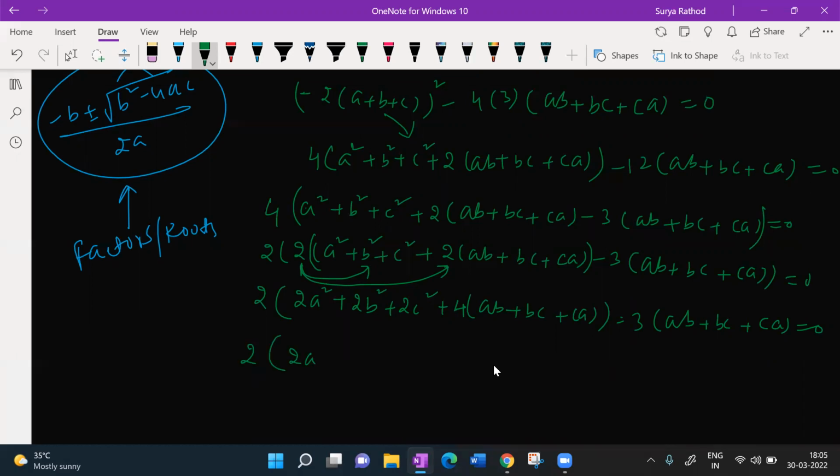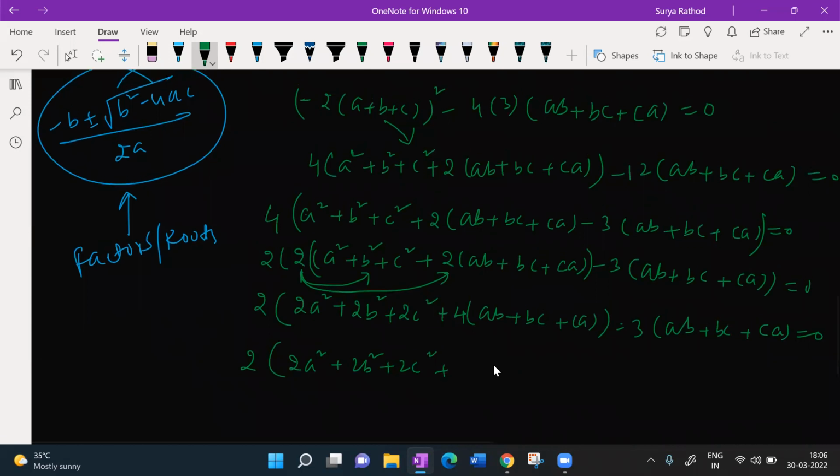Now look at it. 2A square, 2B square plus 2C square plus 4 times of AB. Now look at this here. We can simply still do it like this, directly writing A minus B whole square.